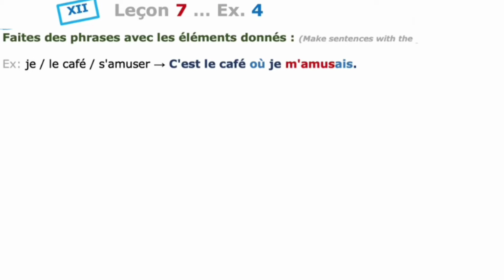First, you have to go to the nous form of the present tense, and second, remove the ending ons, and you are getting the stem of the imperfect, then add the imperfect endings. When the subject is je, the imperfect ending is ais. When the subject is tu, the imperfect ending is ais. When the subject is il or elle, third person masculine or feminine singular, the imperfect ending is ait.